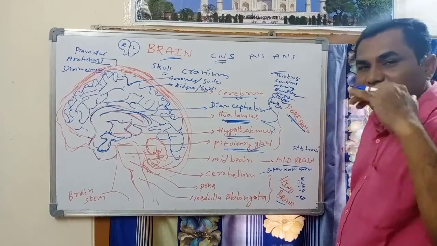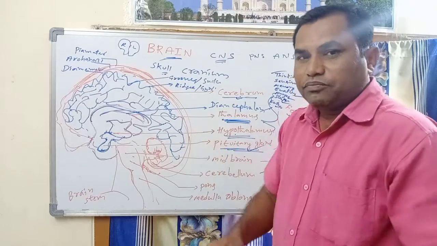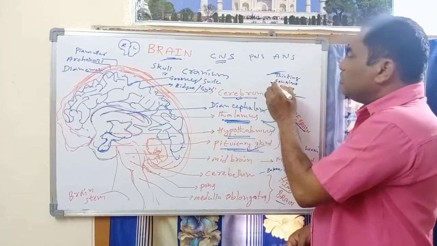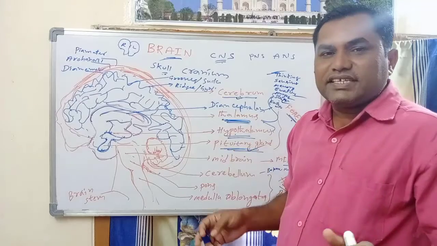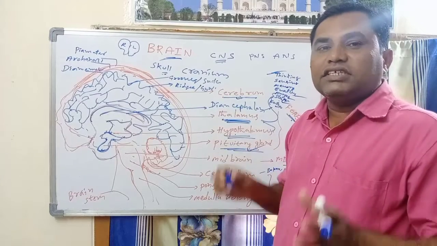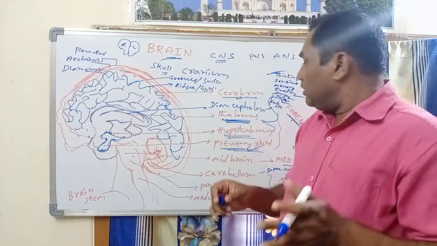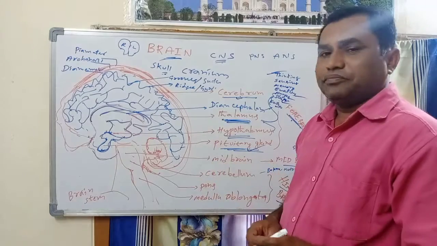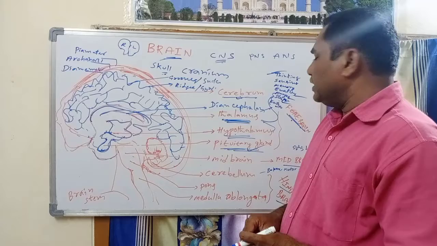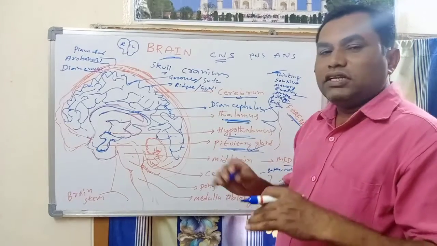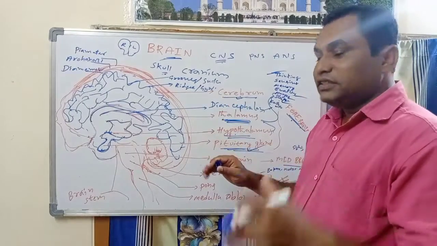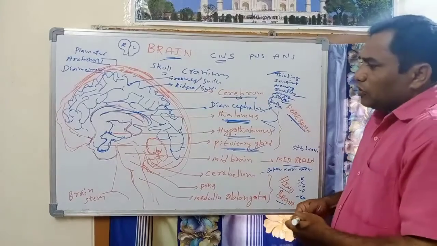So what are the functions of the cerebrum and forebrain? Thinking, knowledge, intelligence, sensing, emotions, hunger, thirst, sleepiness, and fullness. All these activities are controlled by the cerebrum. Next, go to the